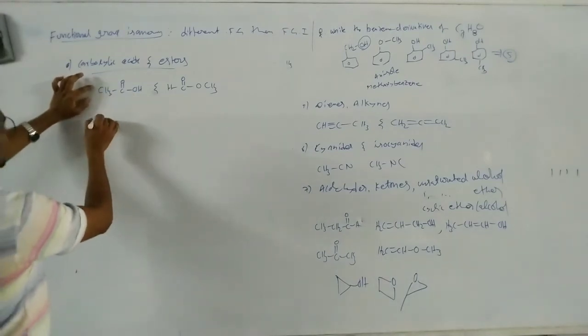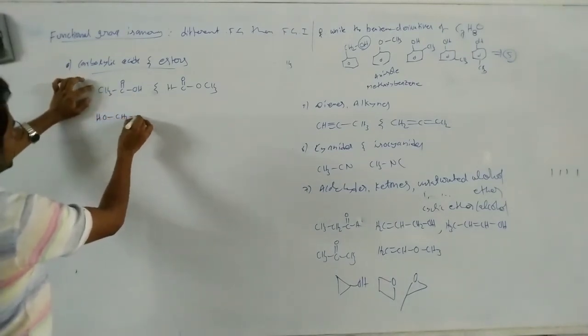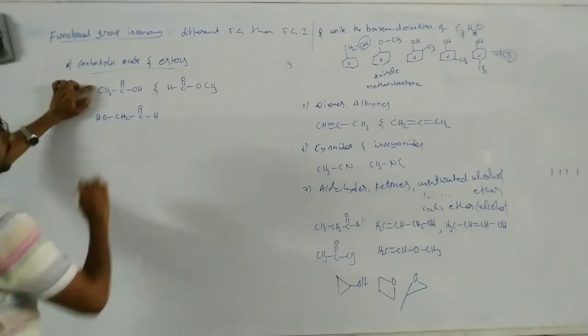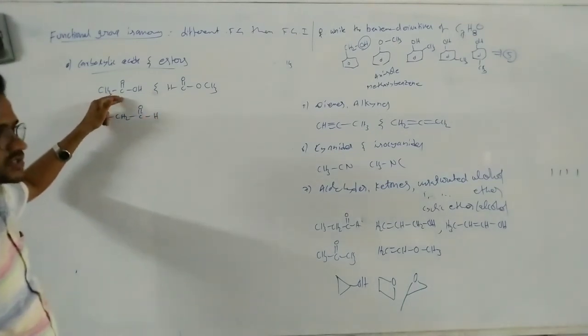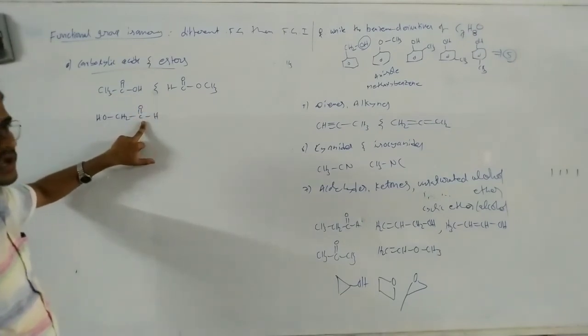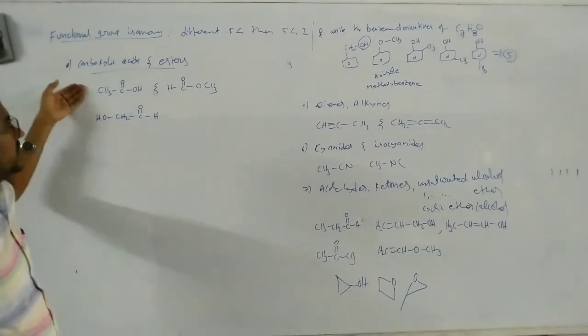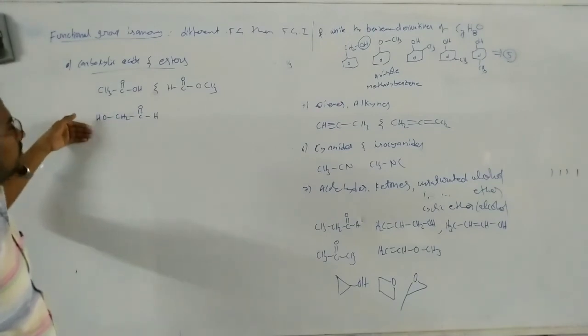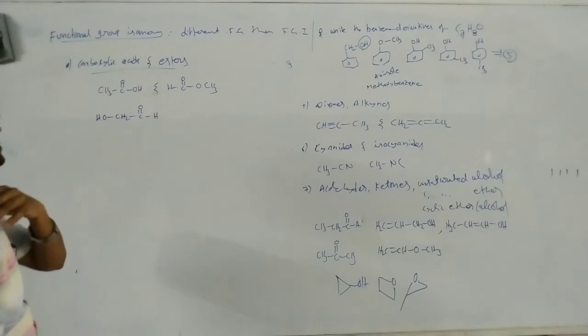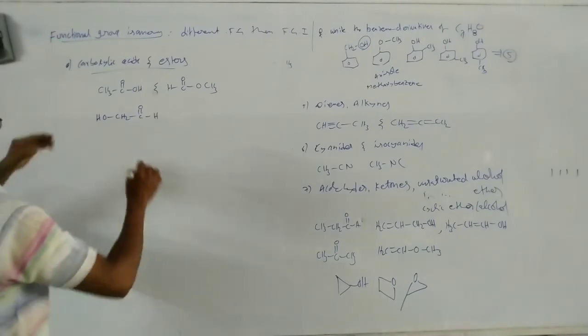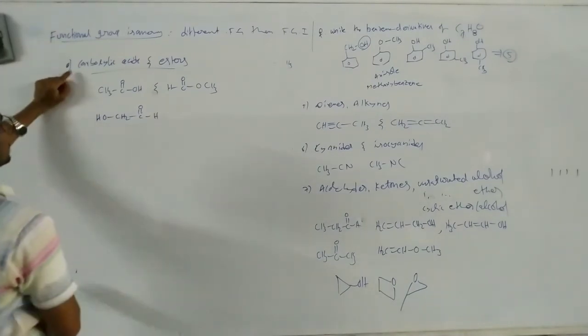Now here we can write like this also, OH CH2 C double bond OH. This is also functional group isomer. The carboxylic acid is the functional group. Here aldehyde is the functional group, and additionally OH is also functional group. Different functional group from one compound to other compound, same molecular formula. So functional group isomers. Okay, that's it. This is also functional group isomer.